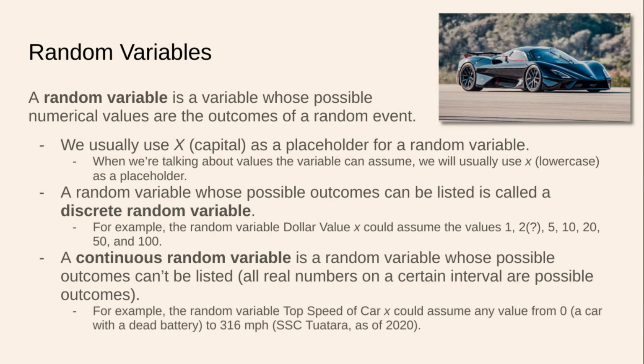So for example, the random variable top speed of car X could assume any value from 0, you have a car with a dead battery, car that's out of gas, take your pick, to 316 miles an hour, which as of 2020, past then, at the point at which you're watching the video, there could be a new fastest car. But as of 2020, the SSC Tuatara, which is pictured up here, is the fastest car on the market for the road, the fastest roadworthy car on the market.